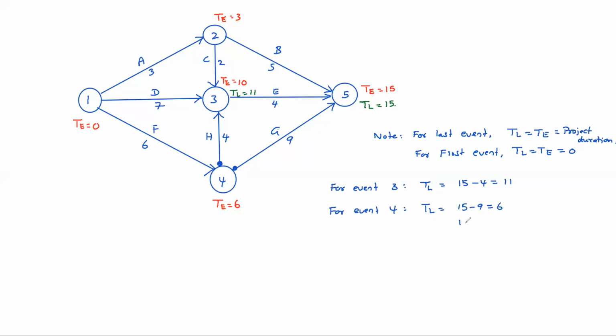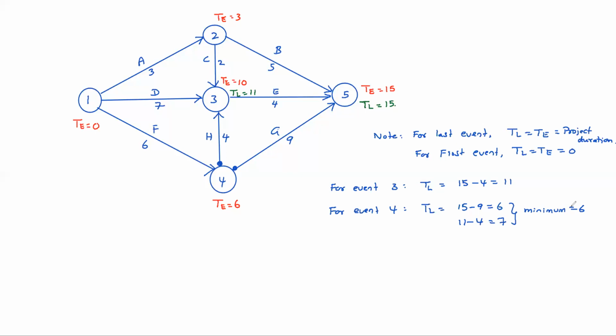In another way 11 minus 4 equals 7. Okay. So the minimum is 6. See, while coming back, TLs can be calculated by coming back actually. So while coming back, the least must be taken to calculate the latest occurring time.